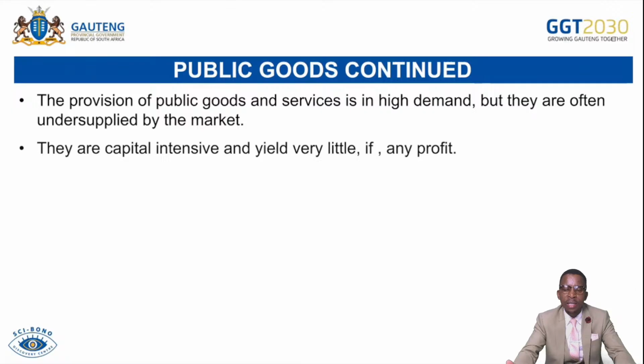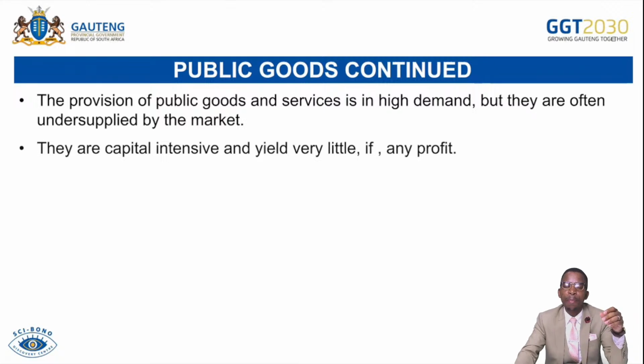For that reason, the state intervened to supply them because the market decides to undersupply. If you check water supply, water is supplied mainly by the government in South Africa. The private sector can supply, but it will always undersupply water. That's why the state intervened by supplying water collectively. So for that reason, we say they tend to be less profitable.